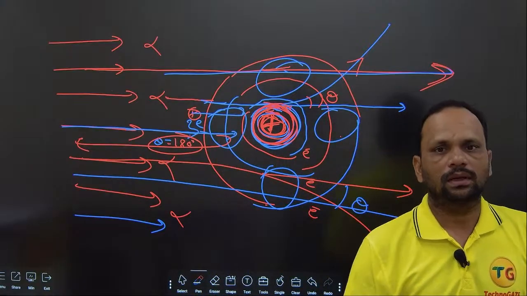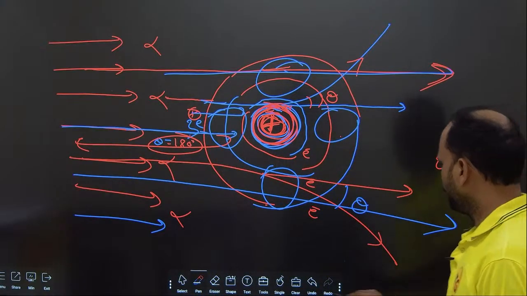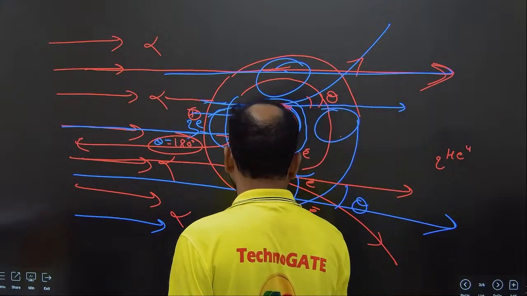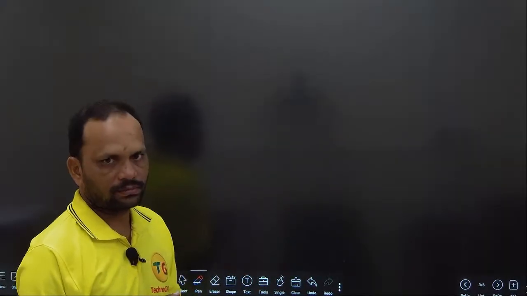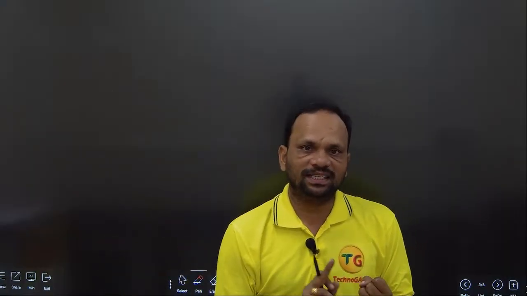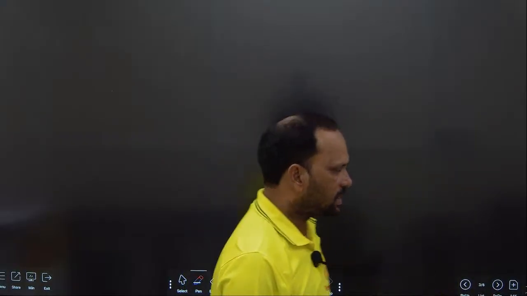Now, how many alpha particles are scattered or deviated? First we have to find out how many alpha particles are scattered or deviated. That is called scattering.